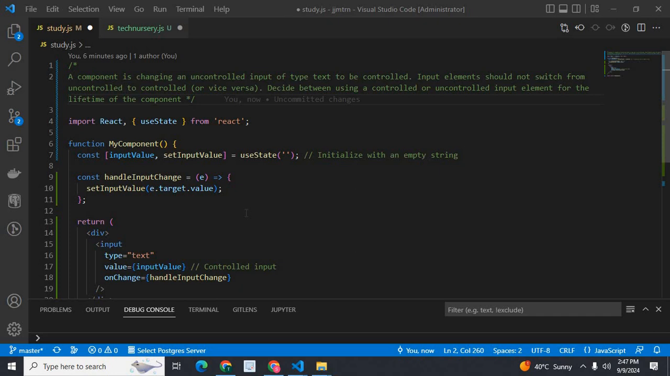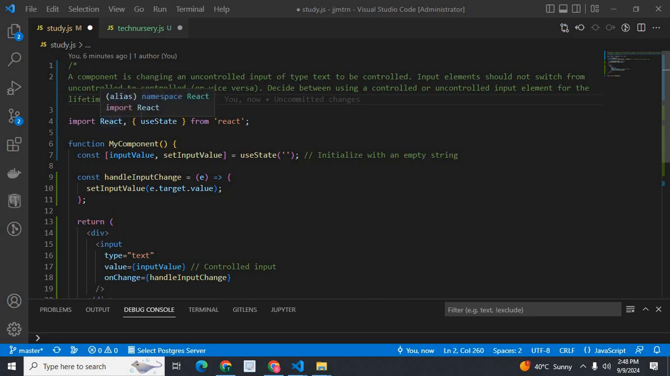A component is changing an uncontrolled input of type text to be controlled. Input elements should not switch from uncontrolled to controlled or vice versa. Decide between using a controlled or uncontrolled input element for the lifetime of the component. I will explain it with an example.